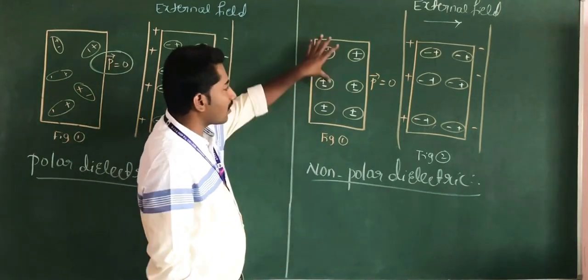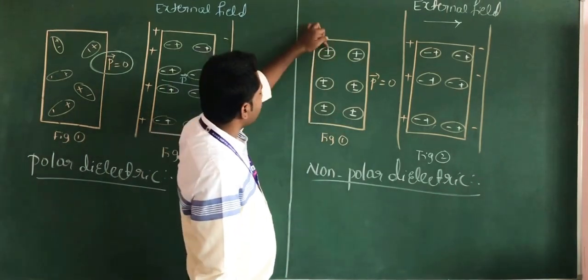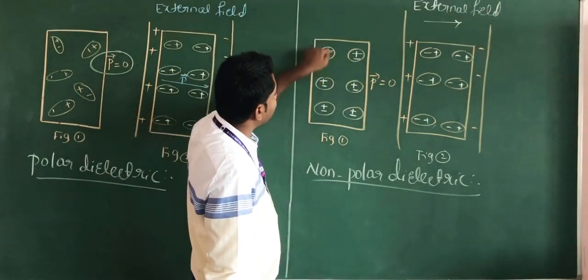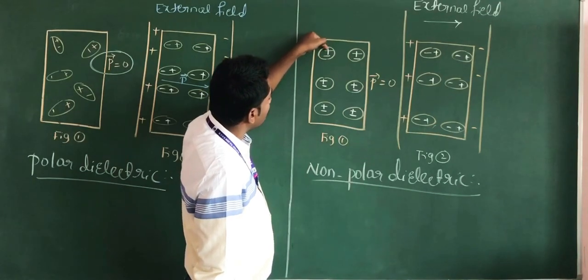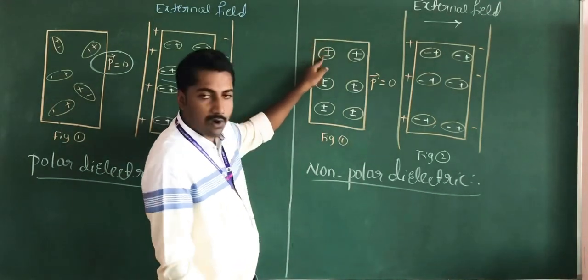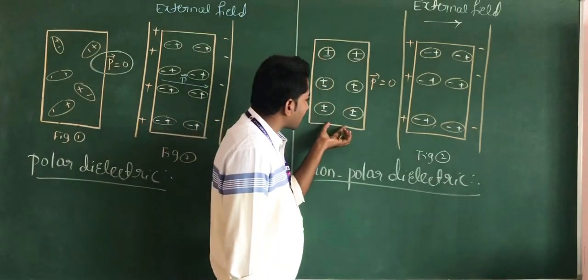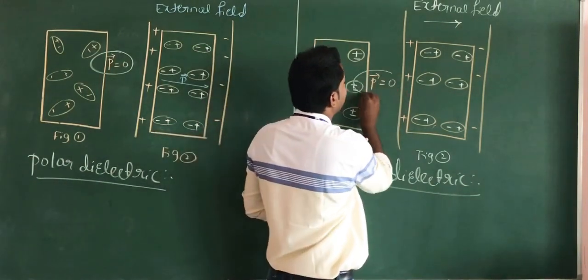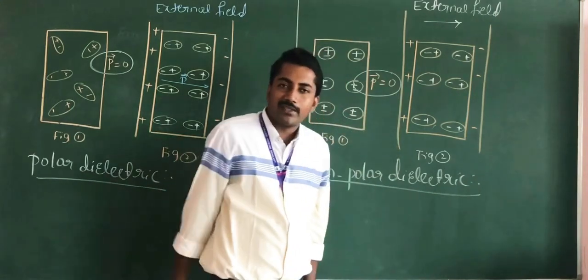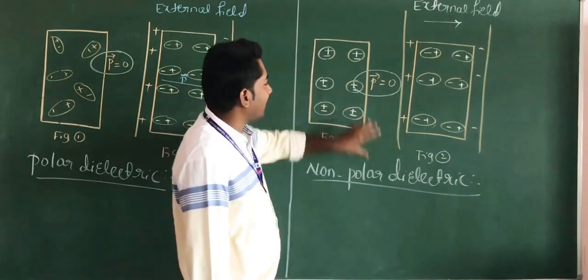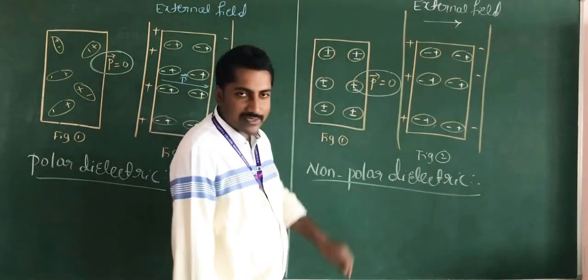In non-polar molecules, the centers of positive and negative charges coincide with each other, so in the absence of an external electric field, the net dipole moment is 0.